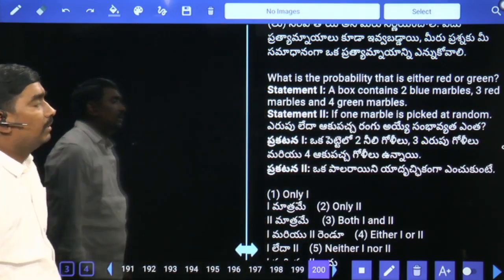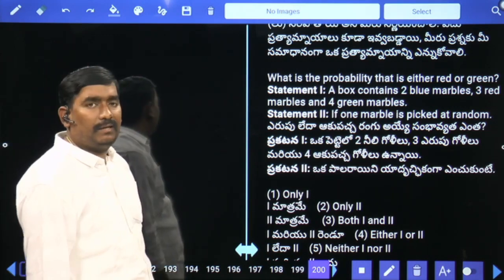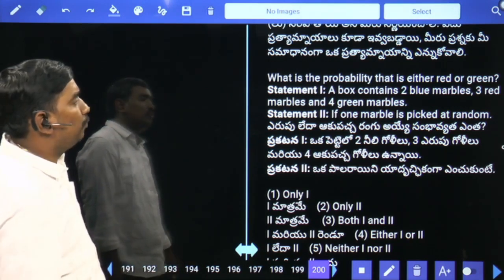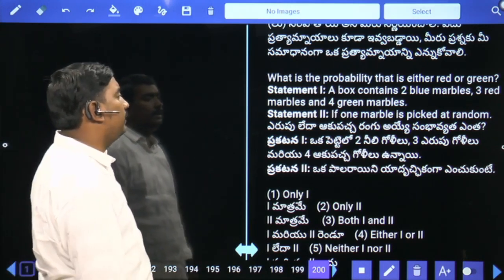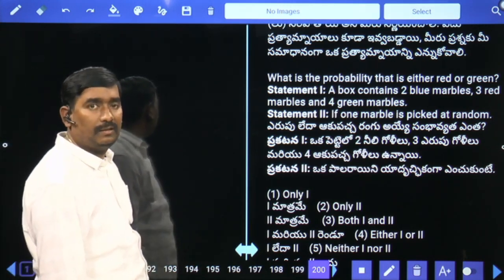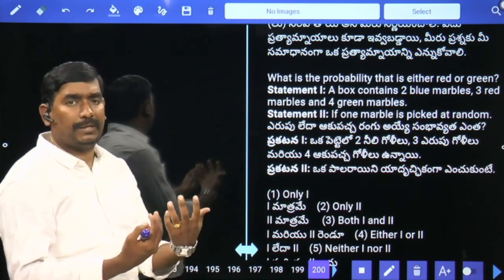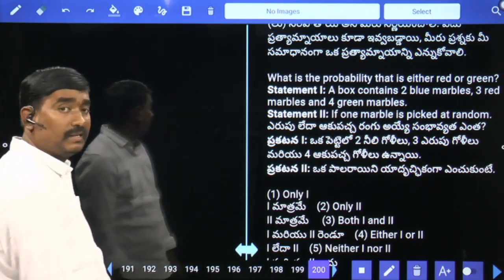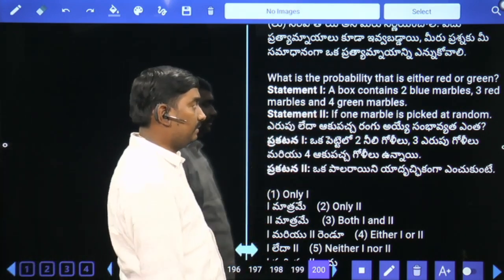Next, what is the probability that it is either red or green? A box contains 2 blue marbles, 3 red marbles, and 4 green marbles. Okay, but we don't know how many balls we need to pick up. Second one, if one marble is picked at random. So by combining 1 and 2 together, we can say the answer.